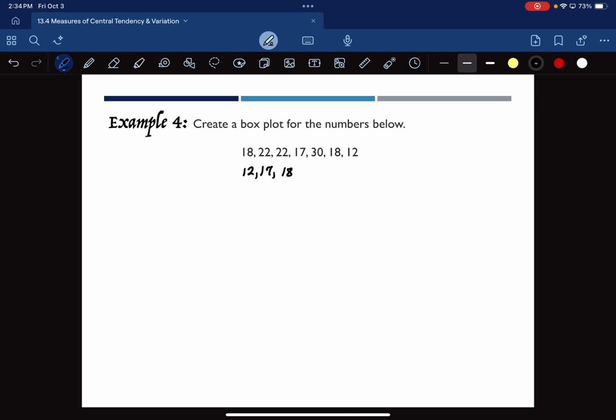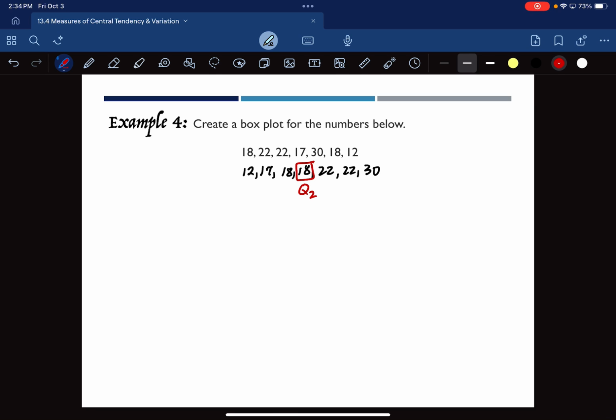We had 12, 17, 18, 18, 22, 22, and 30. And we identified that the median was the second 18, and now we're going to call that Q2. We've already done that part.